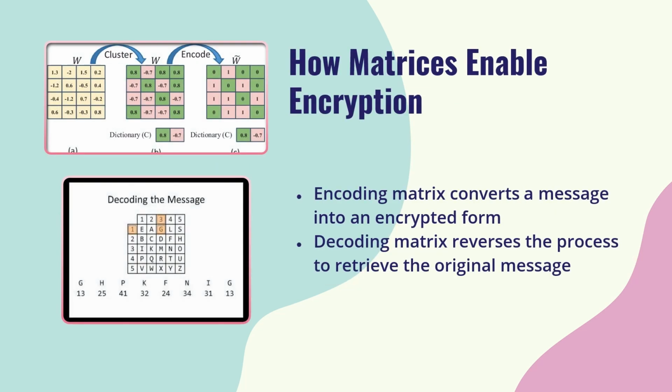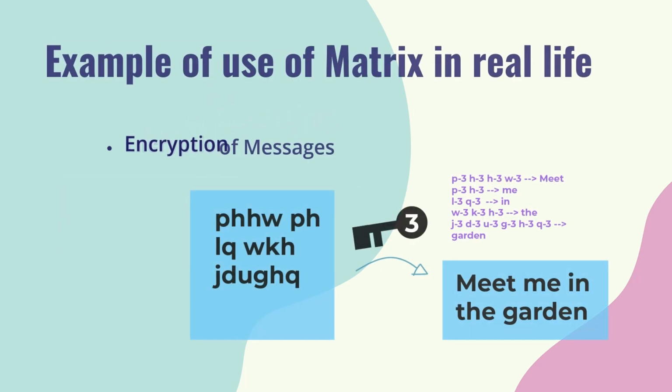And this is how matrices enable encryption. An encoding matrix converts a message into an encrypted form, and a decoding matrix reverses the process to retrieve the original message. This is one of the examples of the use of matrices in real life, which is used in the encryption of messages. As you can see, this is a completely useless and unreadable string of words, which you would need a decoding key to understand its original and real meaning.